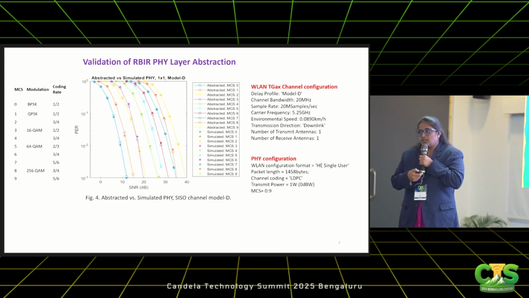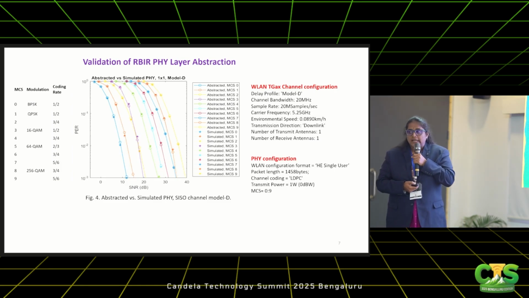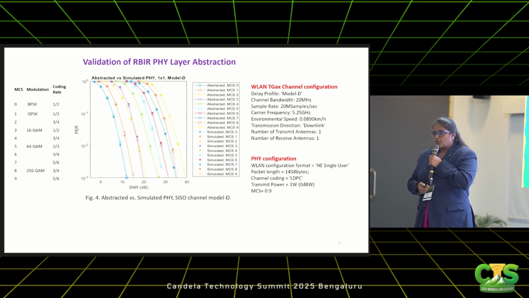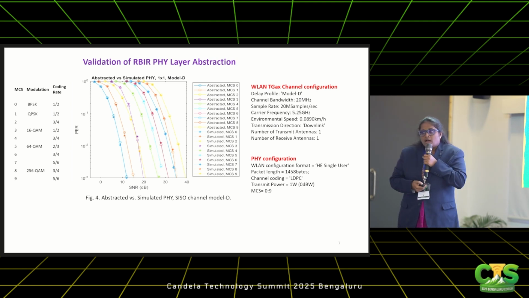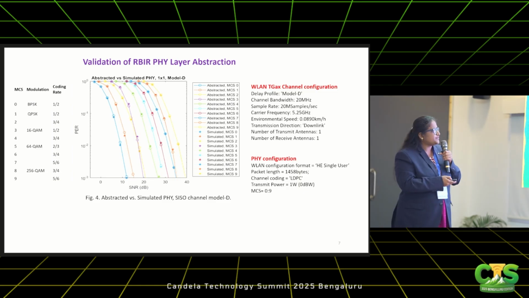This is the basic technique which is generally used by rate adaptation algorithms. I think LTE uses EESM, exponential effective SNR mapping, and for Wi-Fi, RBIR PHY abstraction is good enough.